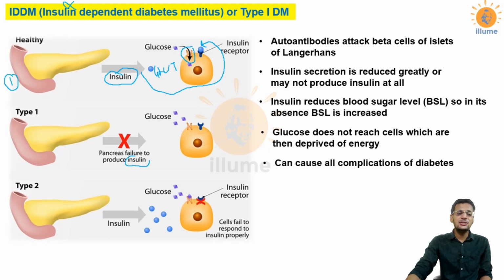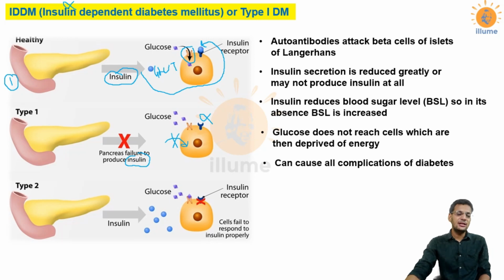Now when insulin is reduced, there would be no stimulation of insulin receptors, and when insulin receptors are not stimulated, glucose transporters won't open up and glucose won't enter into the cell, because of the absence or deficiency of insulin. This is type 1 diabetes mellitus.